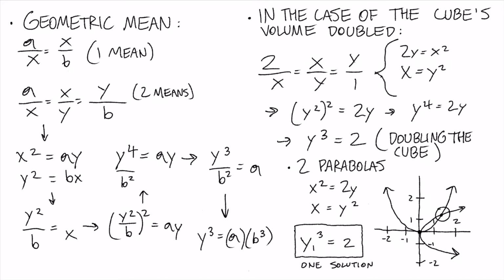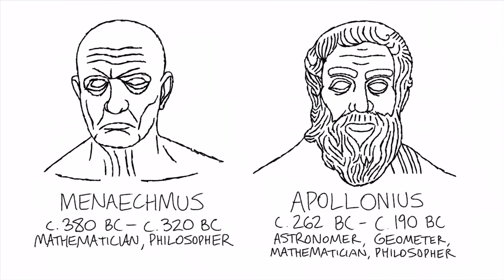Here is the geometric mean, which, unlike the usual mean of taking two numbers together and then dividing them by 2, instead takes two numbers and square roots them together. In the case of Apollonius, he found two geometric means that he later graphed, and with which he was able to find the answer. Menaechmus was a mathematician and philosopher, while Apollonius was an astronomer, geometer, mathematician, and philosopher.